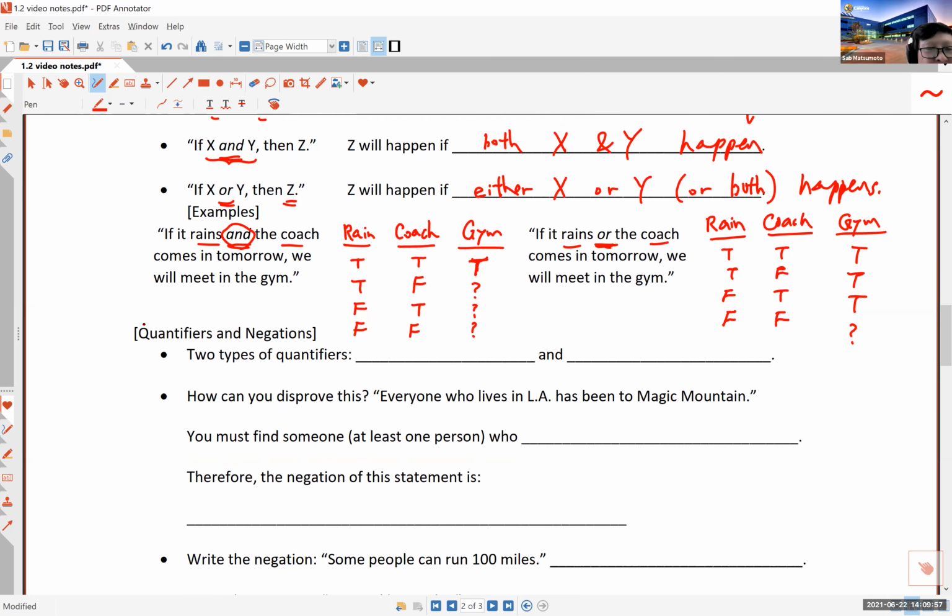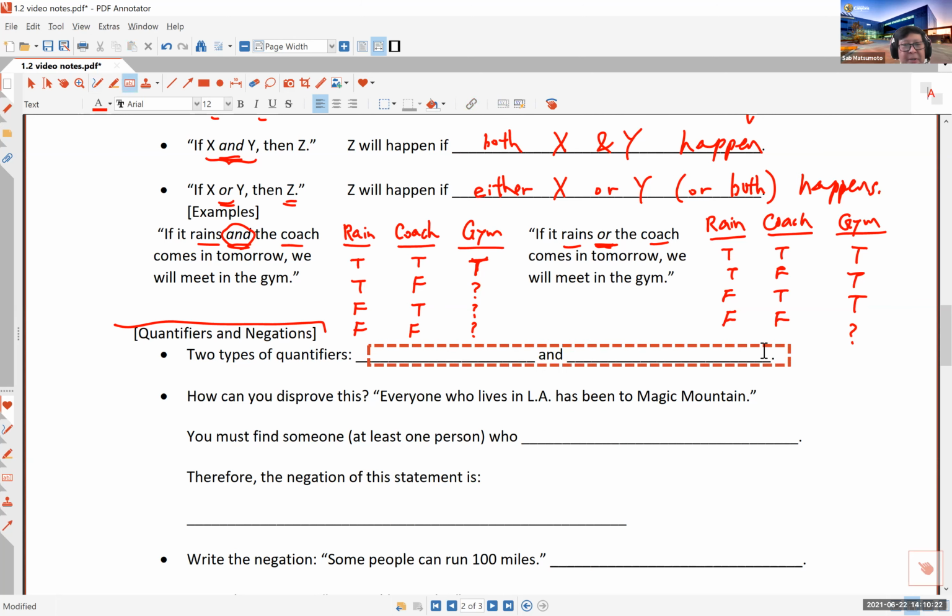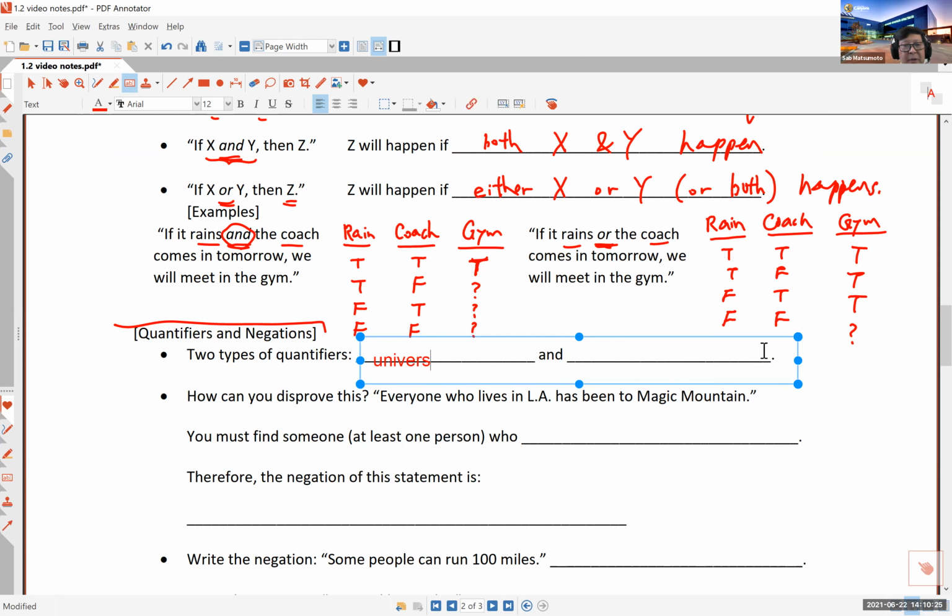Okay, now let's go to the next subsection, which is about quantifiers and negations. These will make things a little complicated, but these are very important, essential things. We will probably make reference to this over and over throughout the course. There are two types of quantifiers. One is called the universal. I'm not talking about the theme park. And the other is existential. And I'm not talking about philosophy here.